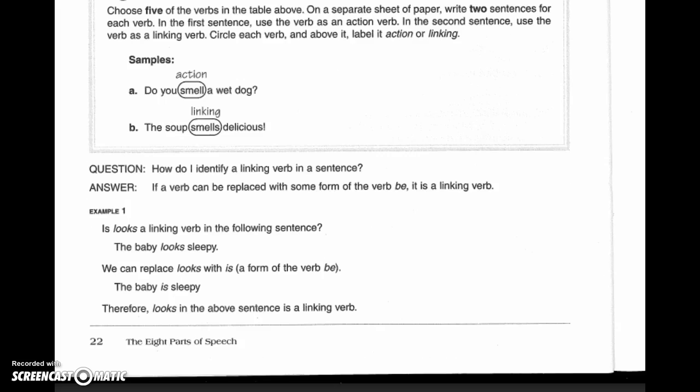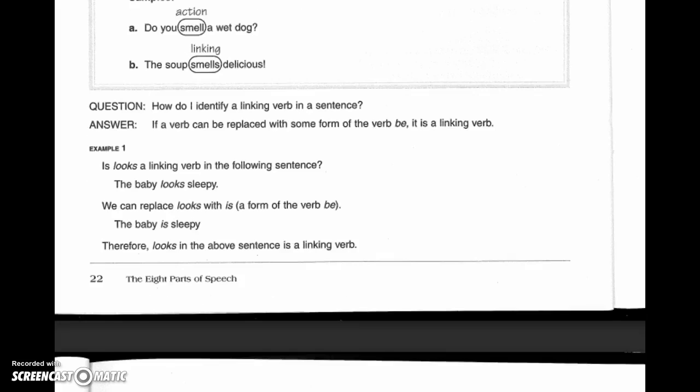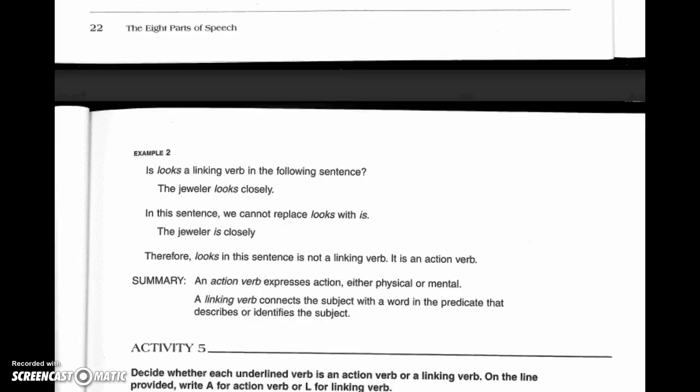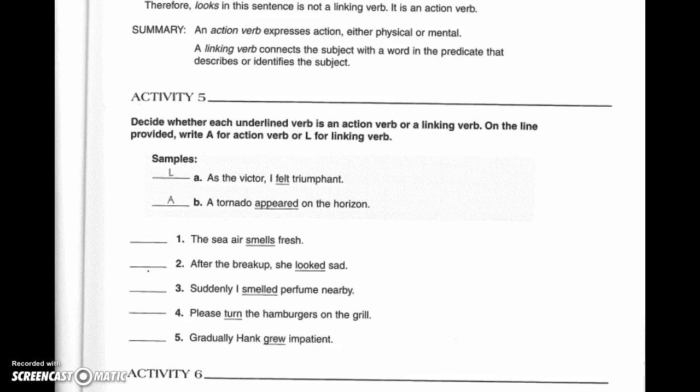Okay. So what you're going to do is remember, if you think it's a linking verb, can it be substituted by a form of the verb to be? And if so, yes, it is a linking verb. Activity 5 is shown on your screen now. For activity 5, there are 5 questions, and you need to determine whether it is an action verb or a linking verb. So pause your screen and complete these 5.